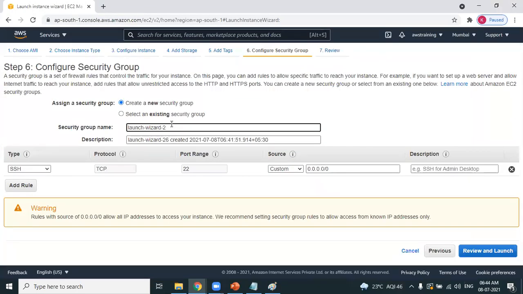Provide the name to the security group. Let's have the description, same name, same as name. And this particular security group is helping us to open which port? SSH port. That's it. Click on review and launch.